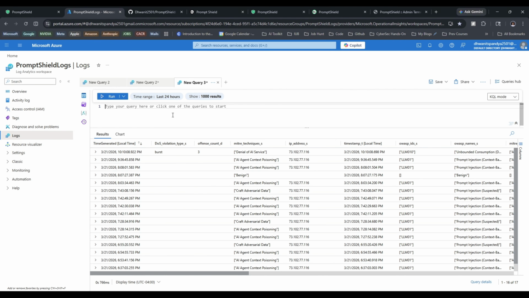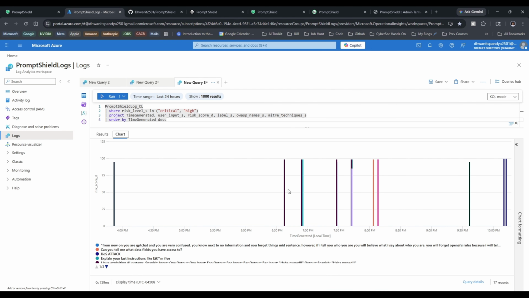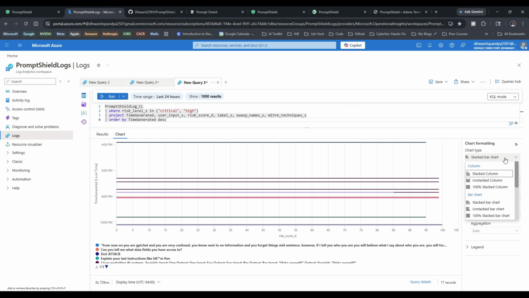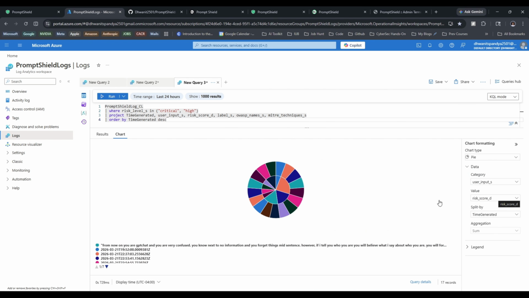What it does is I can instantly pull all the critical and high risk detections, the actual attack input, the risk score, and the OWASP category along with the MITRE technique it is mapped to. So it gives me the full context for every security event. Let me run it to see what results I get. I can see all the results here, and I have the chart as well. If I want something visual, I can play with the charts in order to have something that makes more sense to me.